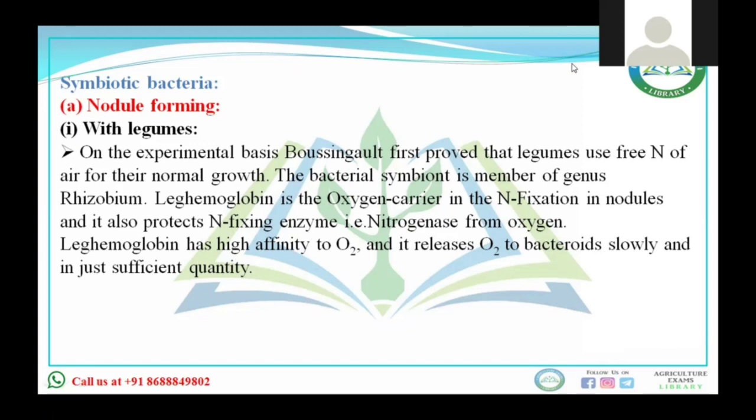The legume crops use the free nitrogen available in the atmosphere. In that legume crop, certain bacteria are associated with it. These bacteria are present in the nodules of the legume crop, and they fix the atmospheric nitrogen, then do the required conversion into an available form, which is taken up by the plant. The bacteria in symbiosis is of the genus Rhizobium.